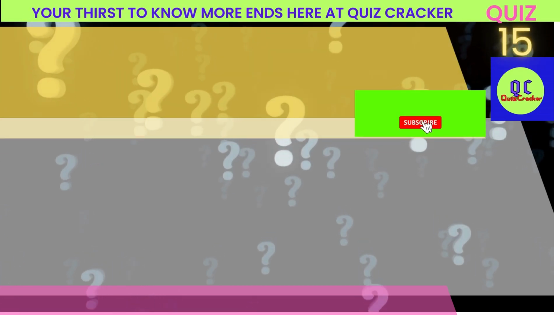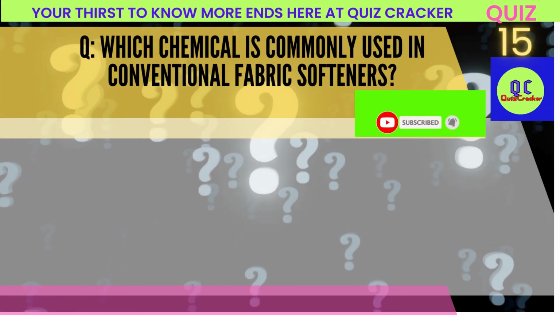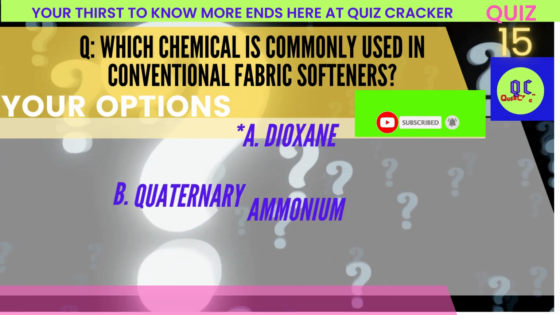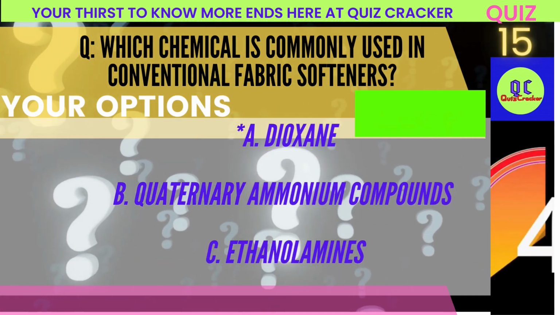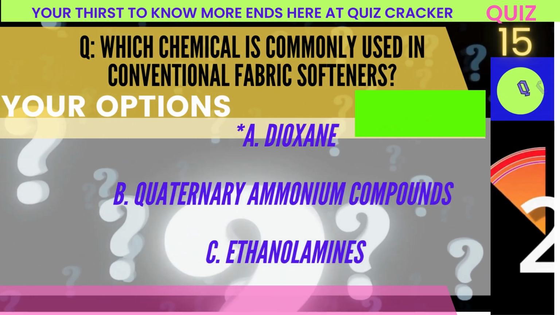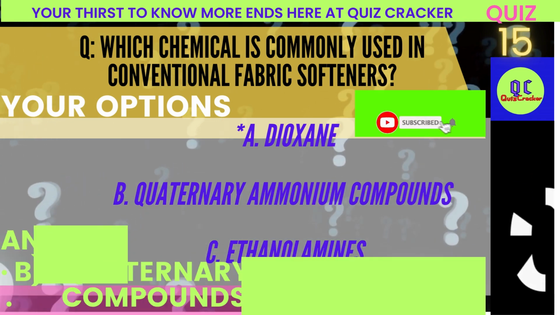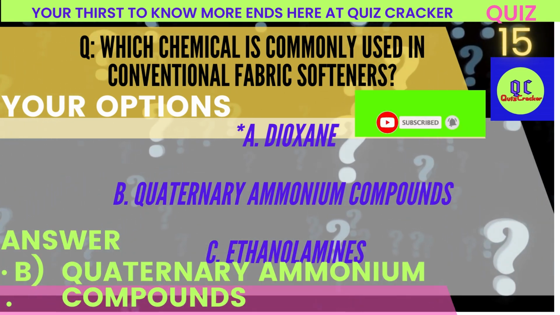Which chemical is commonly used in conventional fabric softeners? A. Dioxane. B. Quaternary ammonium compounds. C. Ethanolamines. Correct answer: B. Quaternary ammonium compounds.